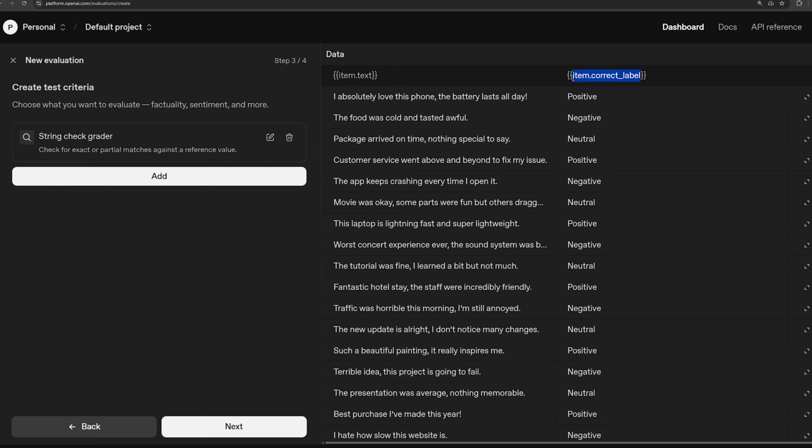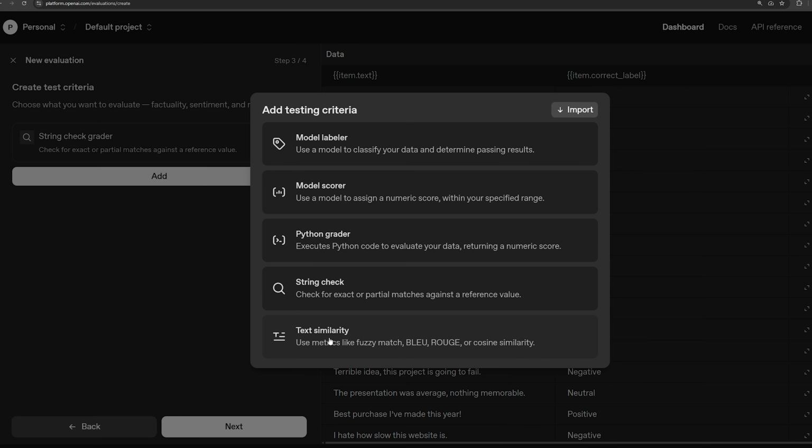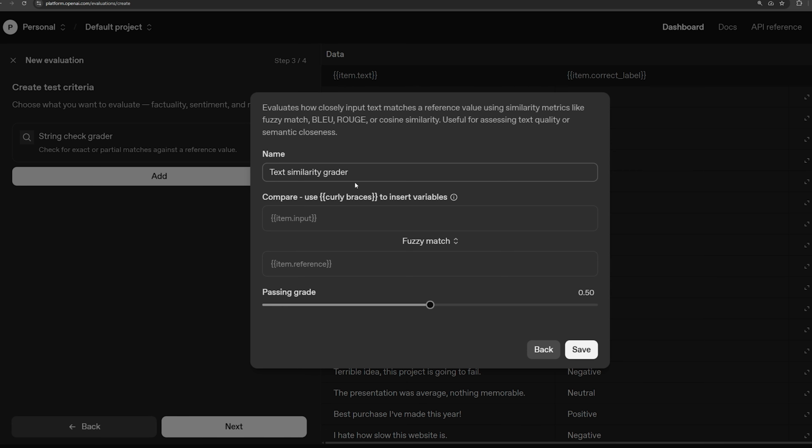So is the correct label equal to the output label? Okay, that's simply it. And we can add as many as you want. You can add multiple. So another one is text similarity. This is useful for things like summarization.